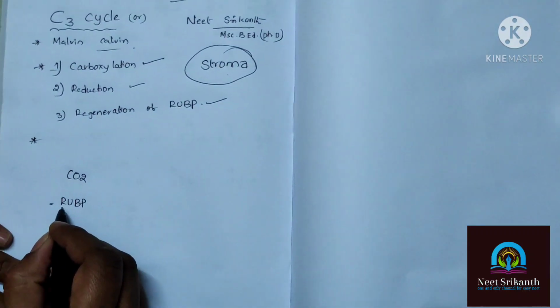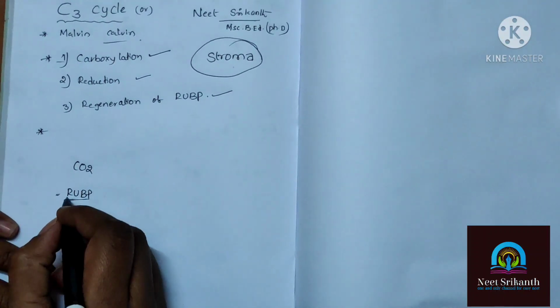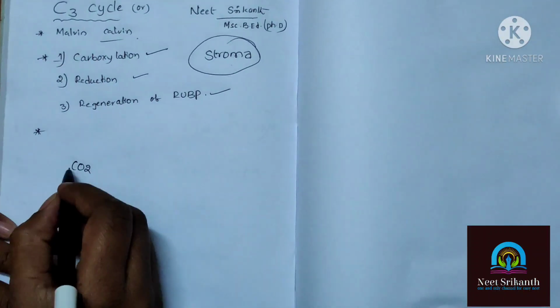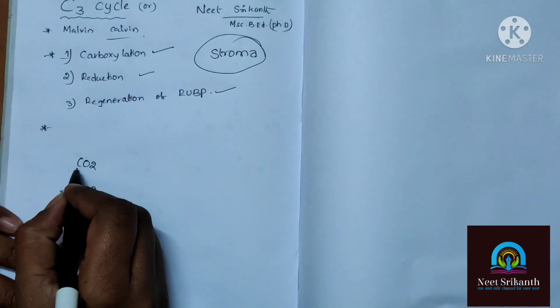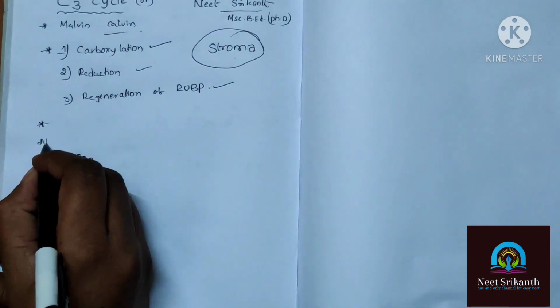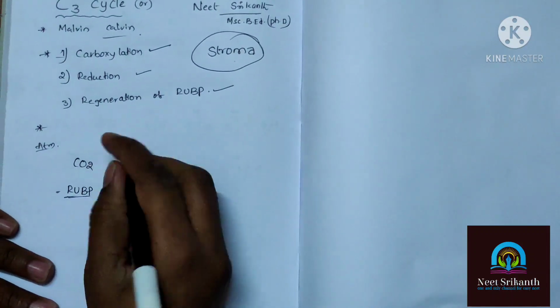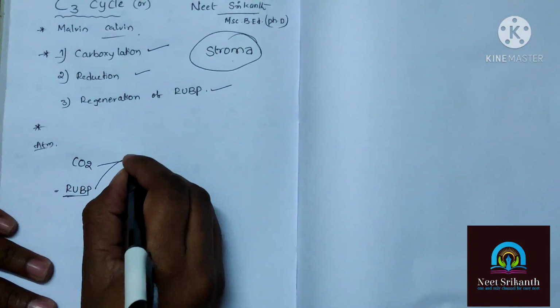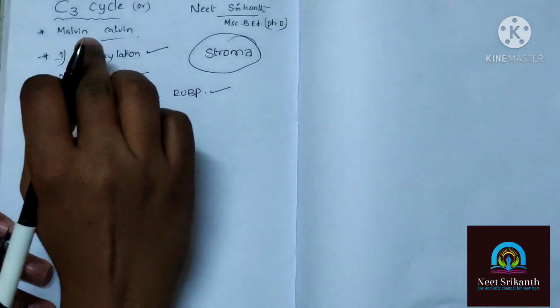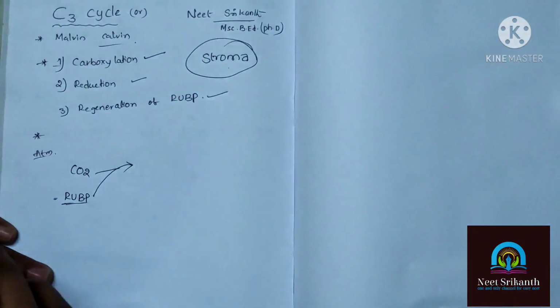So in the stroma of the chloroplast, which substrate is there? RUBP is there. The plants absorb carbon dioxide from the atmosphere. So the addition of one carbon dioxide to RUBP is called carboxylation.